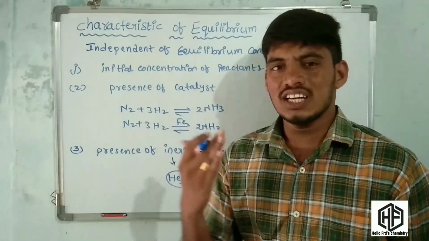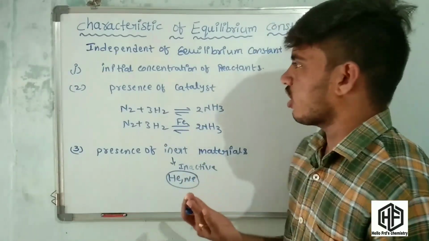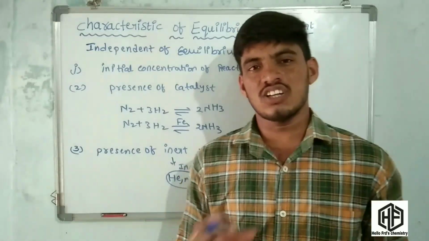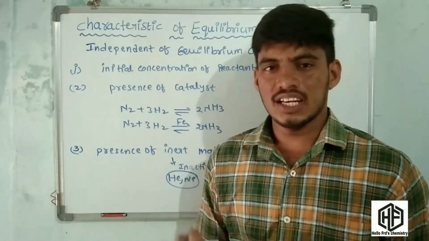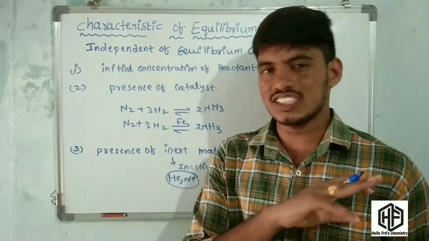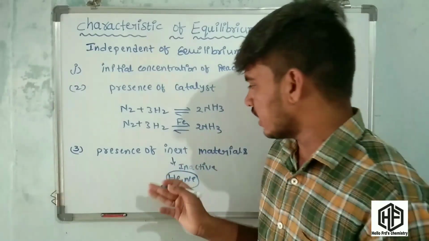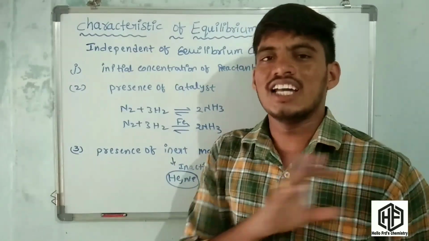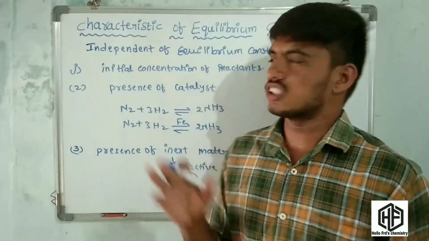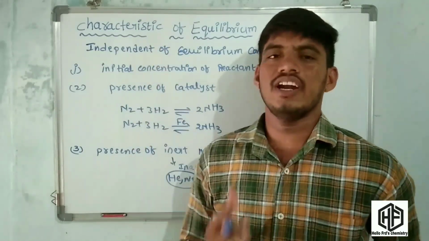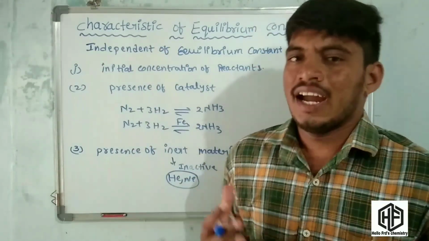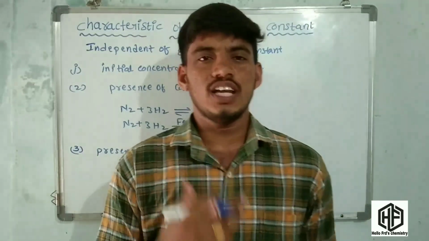Understand what is independent of equilibrium constant. The initial concentration does not affect the equilibrium constant, the presence of catalyst does not change the equilibrium constant, and the presence of inert materials does not change the equilibrium constant. These are the independent characteristics of equilibrium constant. And next one is the dependent characteristics of equilibrium constant.